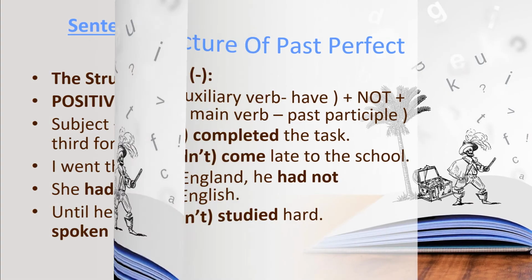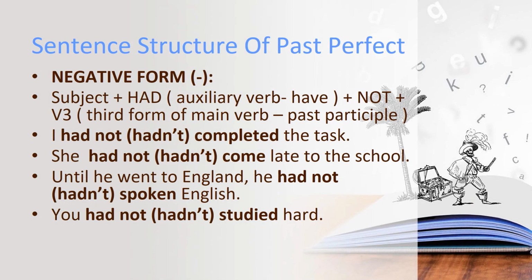Now, the negative sentence structure of past perfect tense: we use the subject, the auxiliary verb had along with not, and the third form of the verb, which is our main verb. Let's take some sentence examples. I had not completed the task. She had not come late to the school. Until he went to England, he had not spoken English. You had not studied hard.